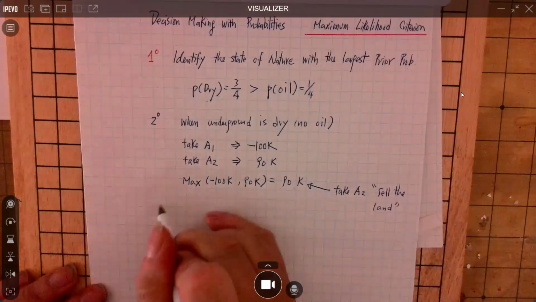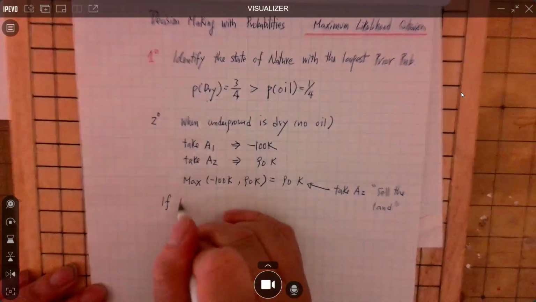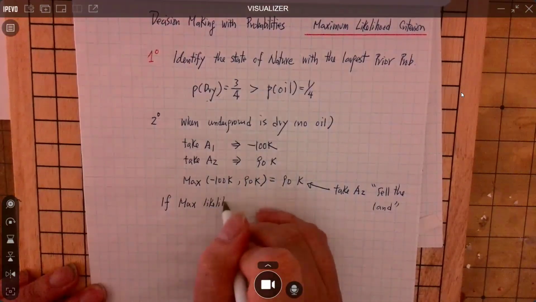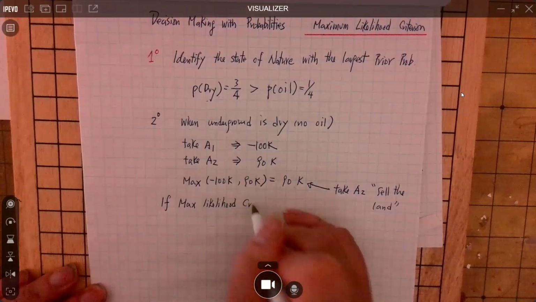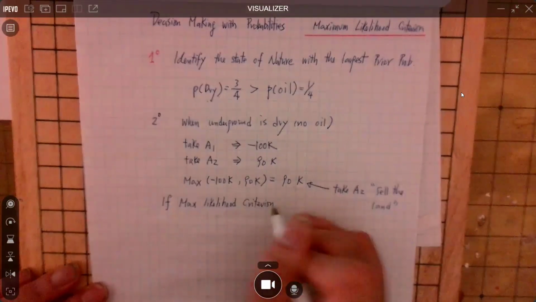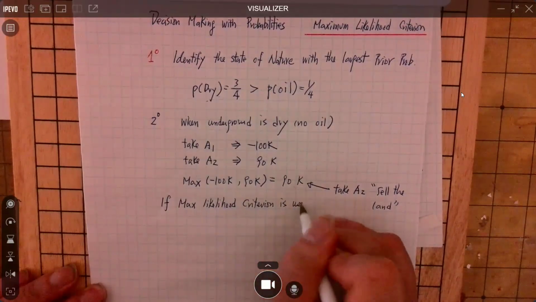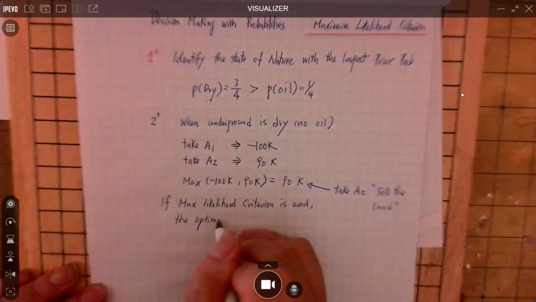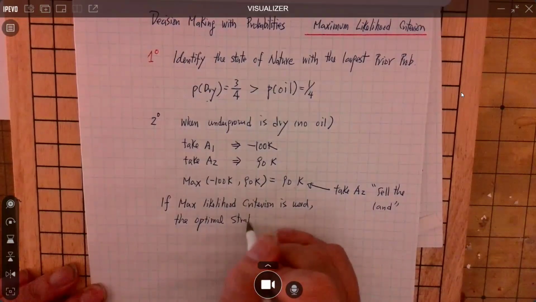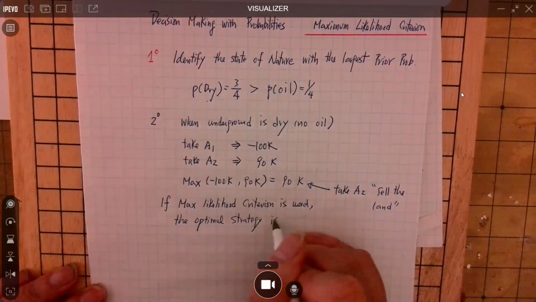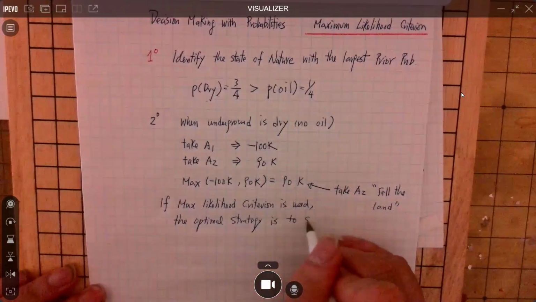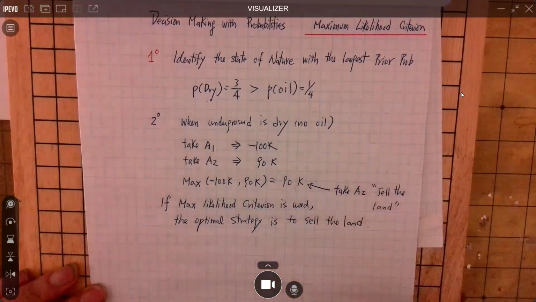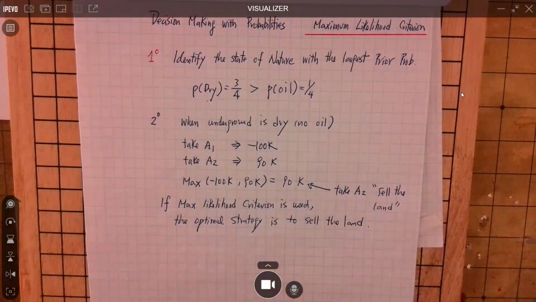So we conclude if maximum likelihood criterion is used, the optimum strategy is to sell the land. Okay? That's the optimal strategy.